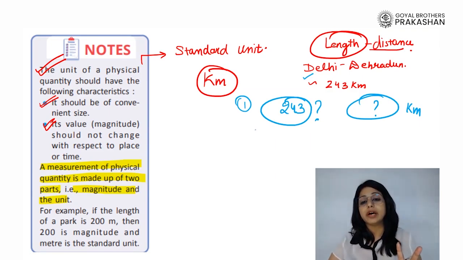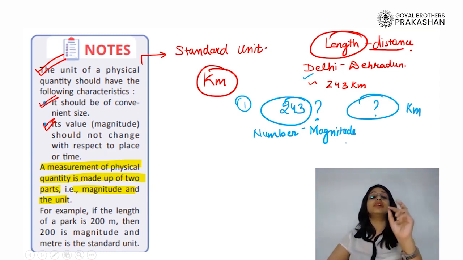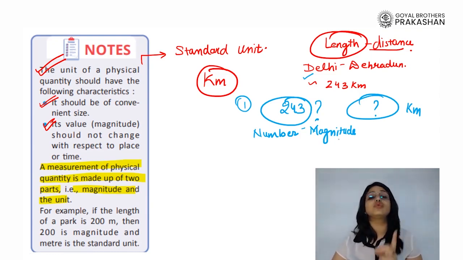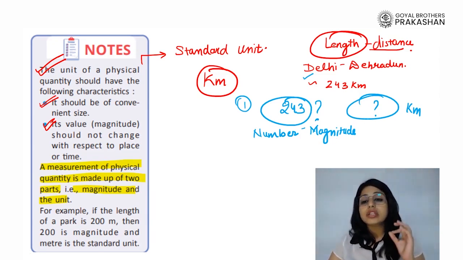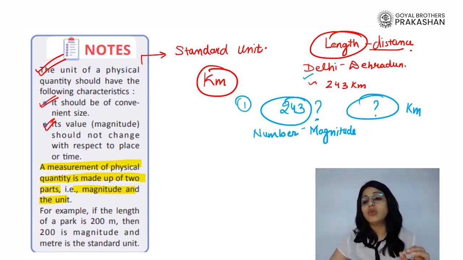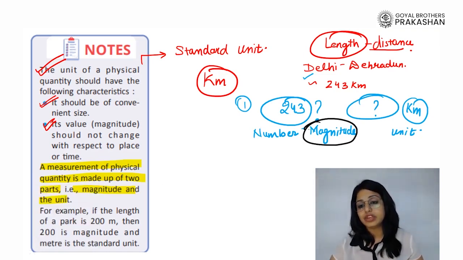One is the number that we refer to as the measurement, the magnitude. What is the magnitude of the distance between Delhi and Dehradun? It will be 243. But what is the unit? I have to mention it as 243 kilometer because the other person doesn't know whether I'm talking in meter, centimeter, millimeter, even bigger units. So the two important parts are magnitude and the unit itself, right?